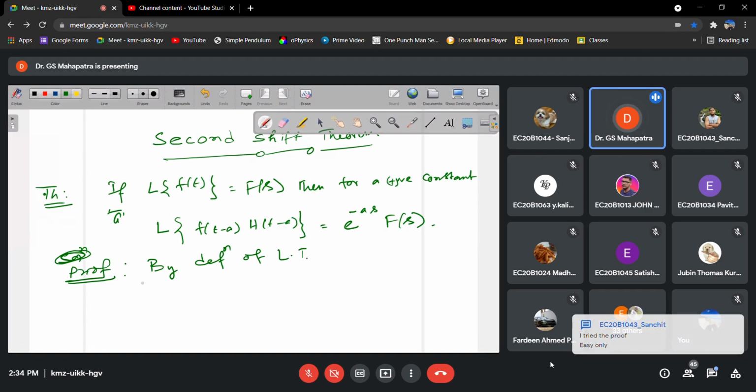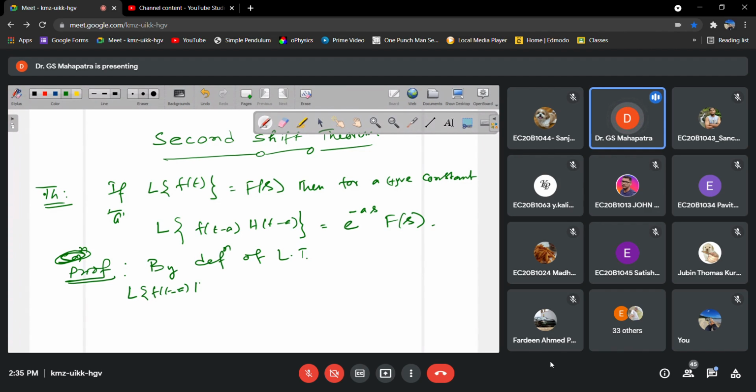The Laplace transform of f of t minus a into the Heaviside function, the unit step function, by definition is the integration from 0 to infinity of f of t minus a into H of t minus a into e to the power minus st dt.